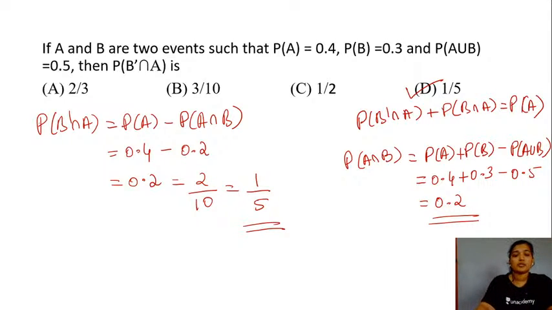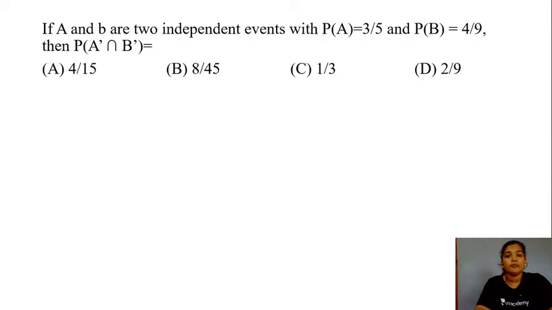Yes, so let us proceed with the next question now. So here you have your next question. If A and B are two independent events with probability of your event A equal to 3 by 5 and probability of your event B equal to 4 by 9, then the probability of A complement and B complement is equal to which of the following options?